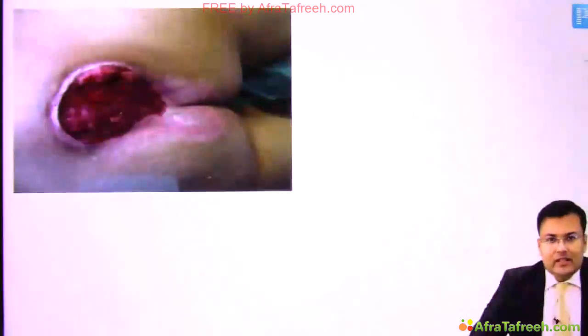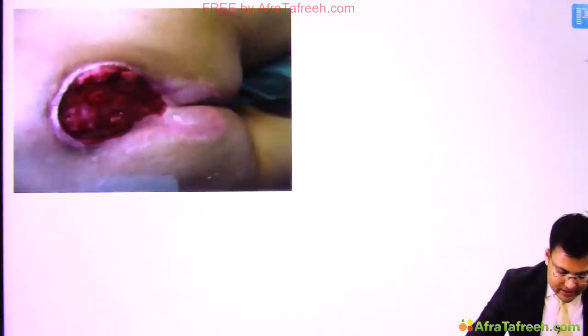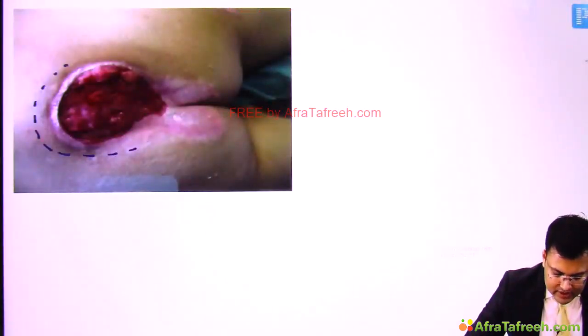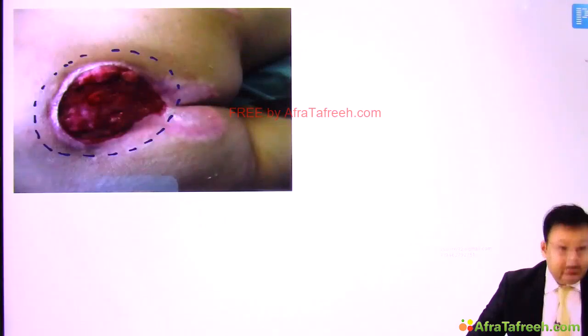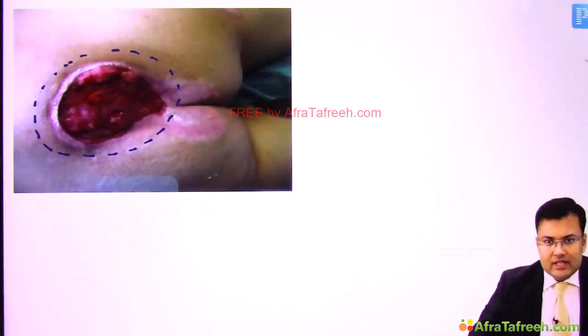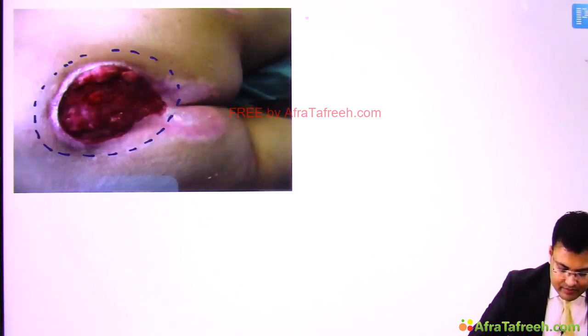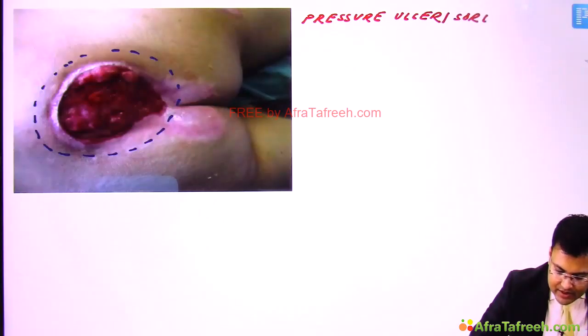Now see, in this bedridden patient, there is presence of an ulcer over the sacrum. Can you see? There is an ulcer over the sacrum in this bedridden patient. And what is the name of this ulcer? This is known as pressure ulcer or pressure sore. So what is the name of this condition? This is pressure ulcer. Other name of this condition is pressure sore.